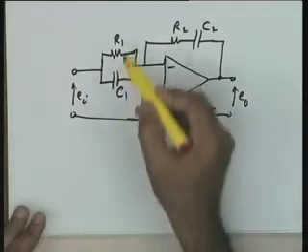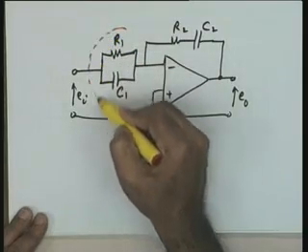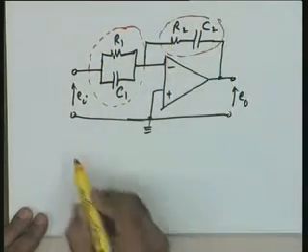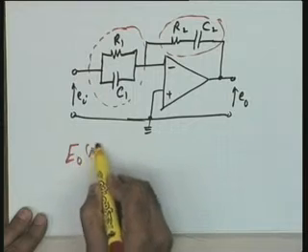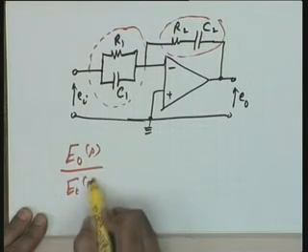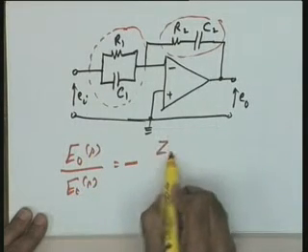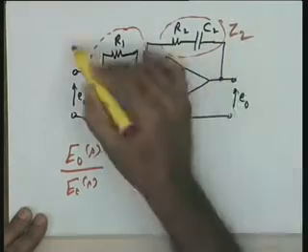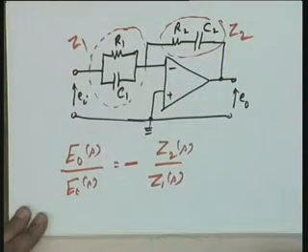So, let me look at this particular circuit. This circuit is a PID circuit. Again, in this case I would like to leave the manipulation to you. The impedance Z1 here, the impedance Z2 here, let me say E0(s) over Ei(s) equals minus Z2(s) over Z1(s), Z2 here and Z1 here.